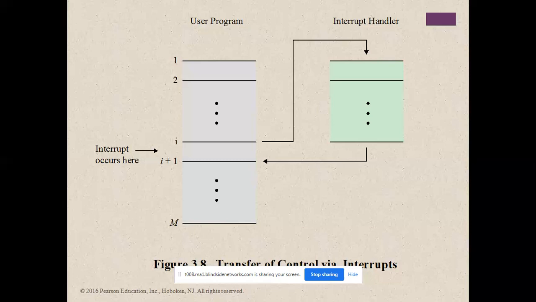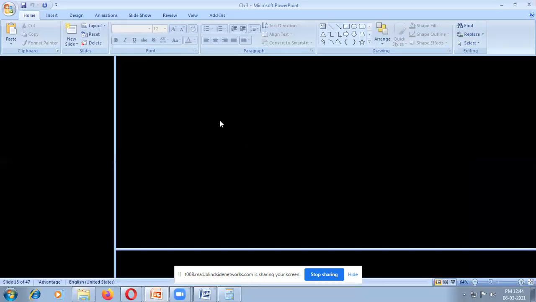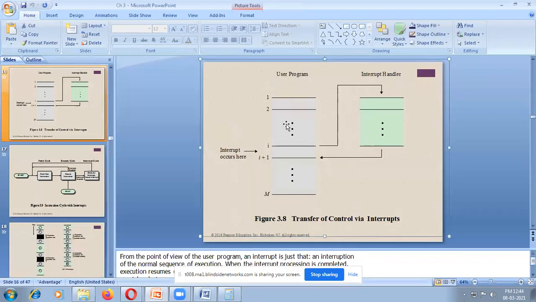Then the interrupt controller will perform the operation. So that is the transfer of control via interrupts. These are all the normal operation. So what is the question? Maybe: draw the diagram of transfer of control via interrupt.